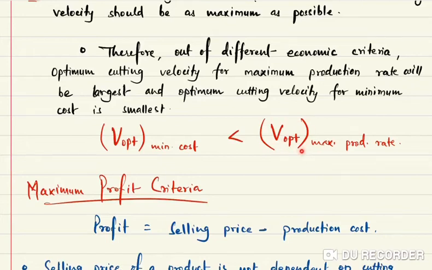So this is the maximum optimum velocity you can get, and this is the minimum, and you should machine in between these two. Let's suppose you are getting this as 20 meter per minute and this as 25 meter per minute, or let's suppose 30 meter per minute, so you have to be in between 20 to 30. That is the best cutting velocity to work on.